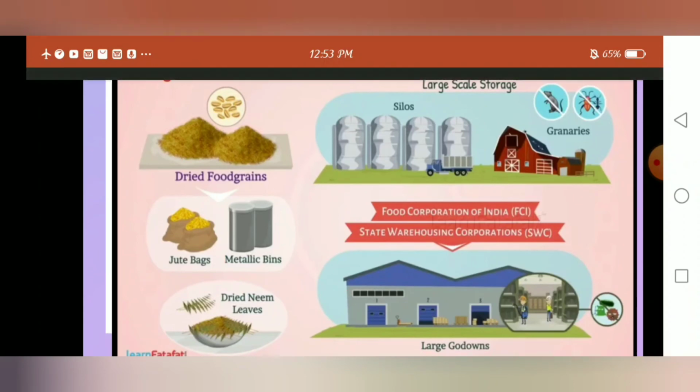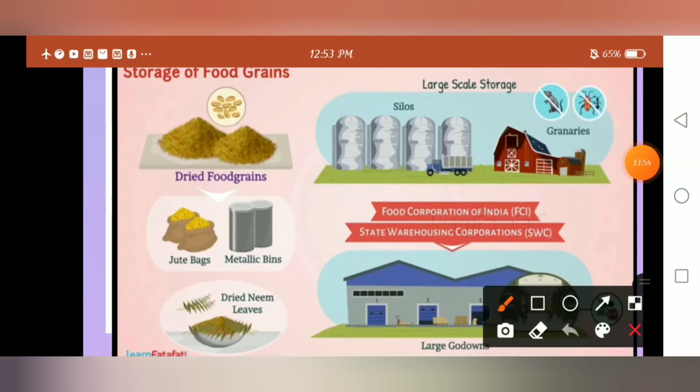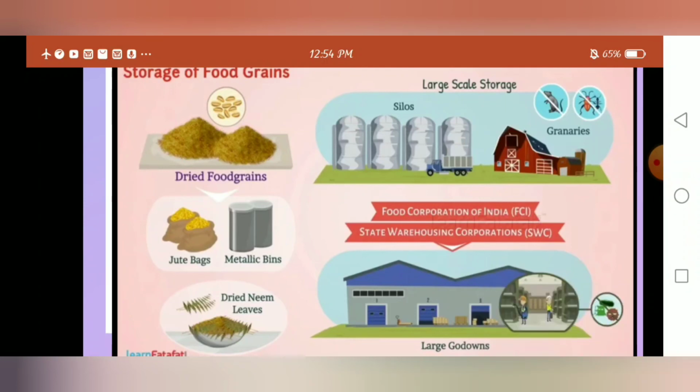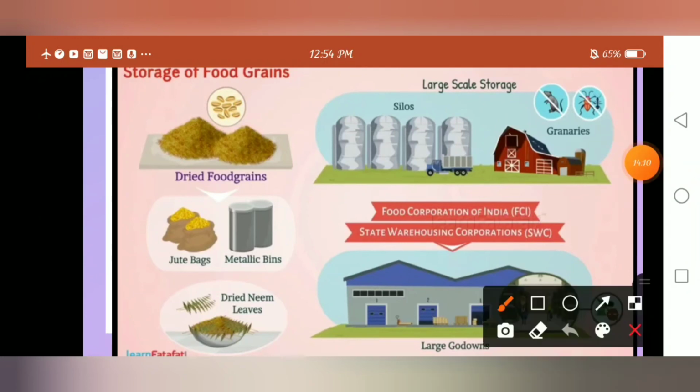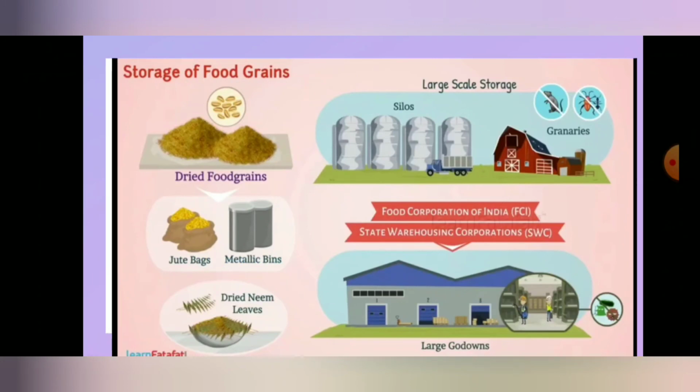Along with this, some large scale storage is also done. How is the large scale storage done? With the help of silos and granaries. The Food Corporation of India and State Warehousing Corporation take the responsibility of storing the food grains. Also, with the help of large godowns, the food grains are stored. Clear?